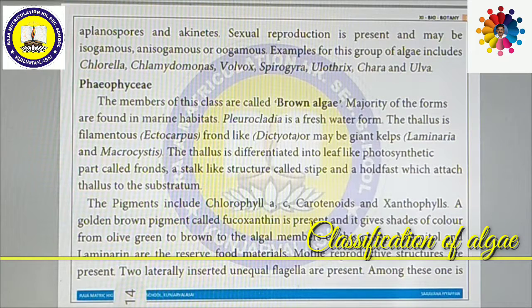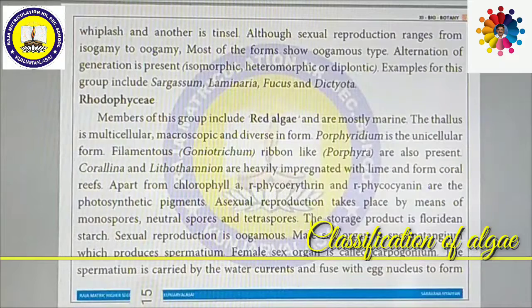Two laterally inserted unequal flagella are present: one is whiplash and the other is tinsel. Whiplash means long and smooth, tinsel means short with hairy appendages. Sexual reproduction ranges from isogamy and anisogamy to even oogamy.